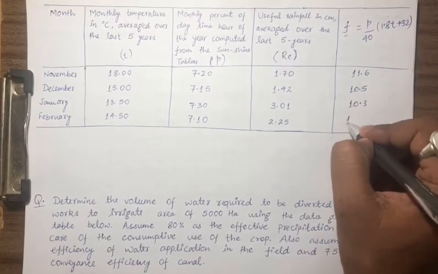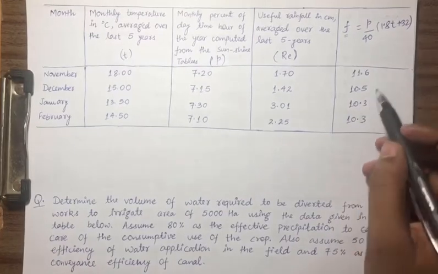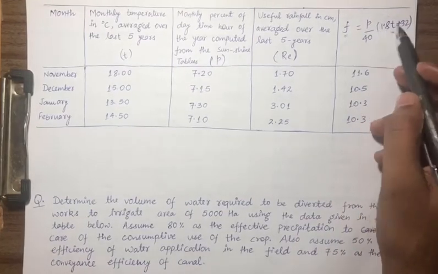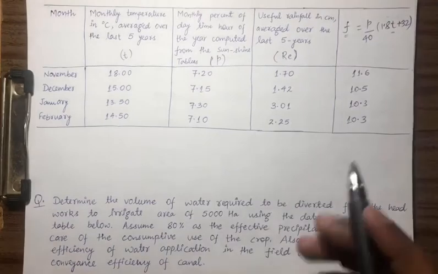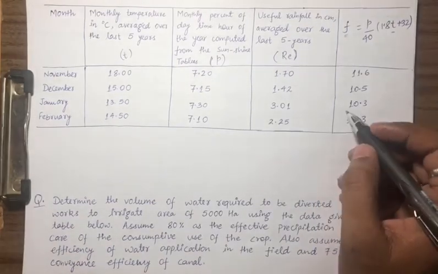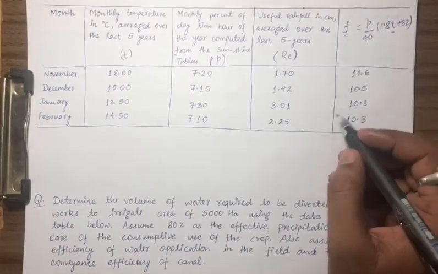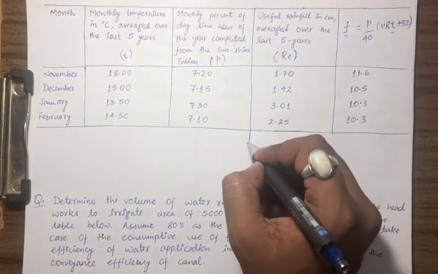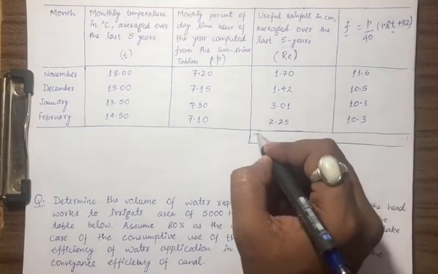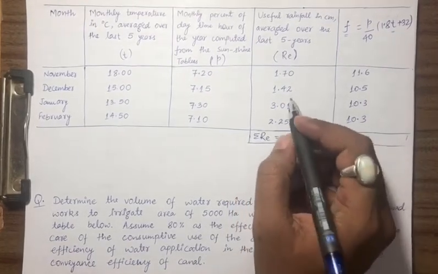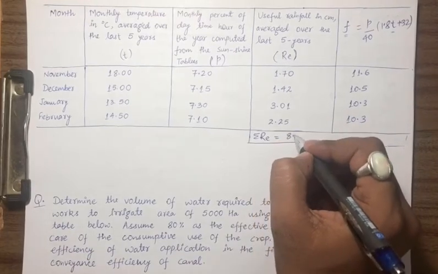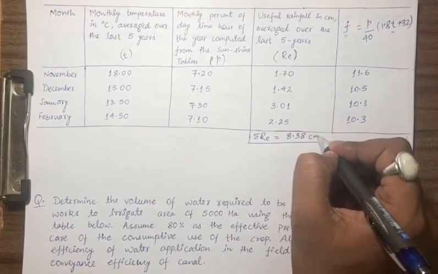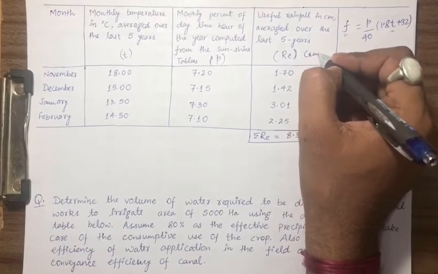Just put this P and T here and calculate these values. You will be getting these values. Okay. So the total RE is coming out to be 8.38 centimeters. This is in centimeter.